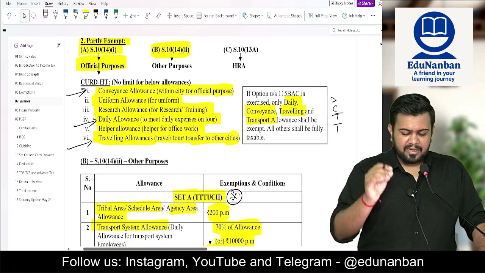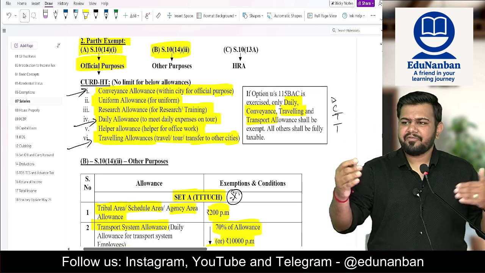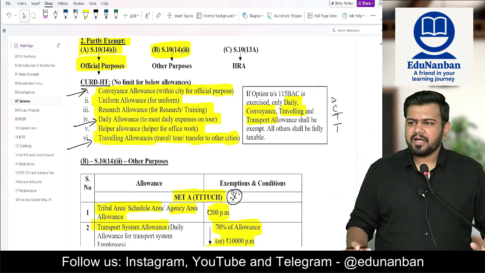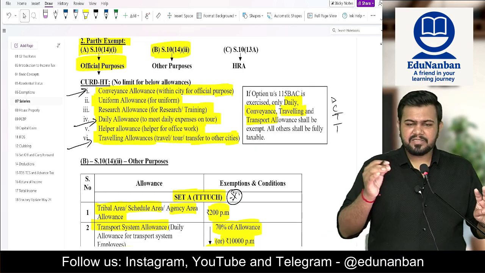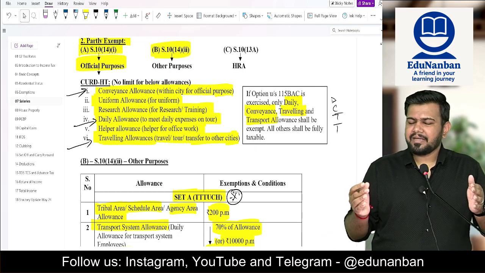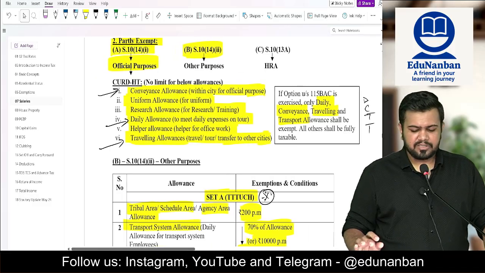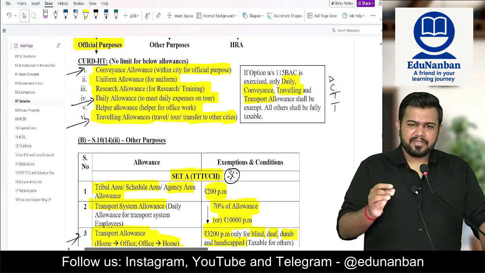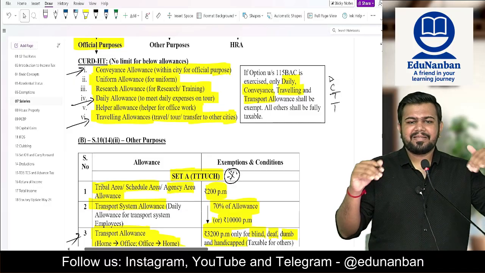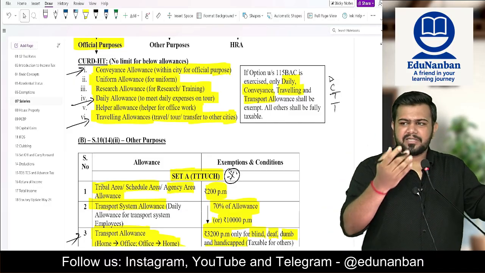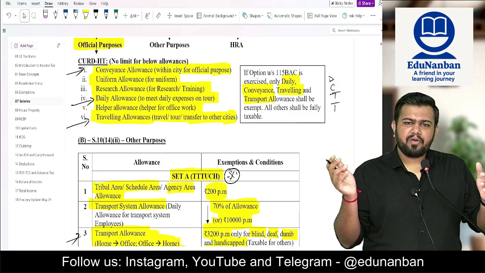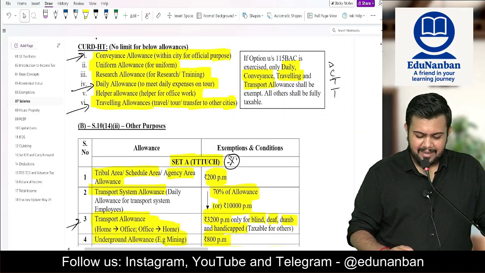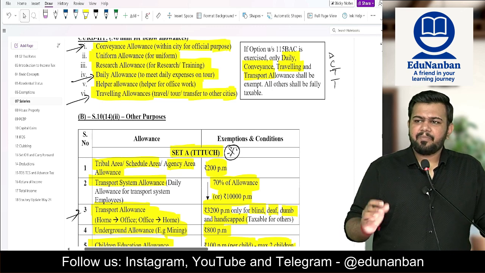Number 1, conveyance allowance, that is for traveling within the city. Number 2, uniform allowance, that is for stitching a new uniform. Number 3, research allowance, which is for research or training. Generally it is given by research institutions, colleges, laboratories, etc. Then daily allowance, to meet the day-to-day expense while on tour. So if I am going to another city to work and there my employer is providing me day-to-day expense, then it is called daily allowance. Then helper allowance, giving a helper for office work.